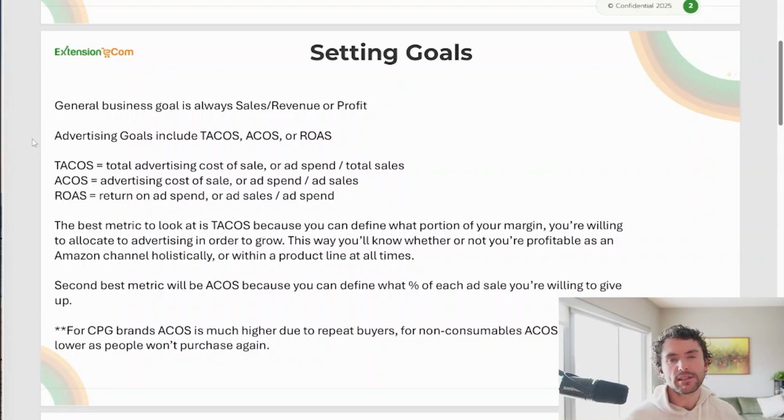Now, the second best metric is going to be ACoS because then you can see if you're profitable within your ads. However, I wouldn't recommend that because ads fuel organic rank on Amazon. Now, for CPG brands, ACoS is typically much higher because of the repeat purchase nature of the categories. You buy once, but then you buy 15 times on the back end if you like the product. And non-consumables typically need a much lower ACoS, much higher return because those people aren't going to be buying a standing desk like I'm currently using every 4 months, right? You're going to buy this and use it every 4 years. This standing desk brand does need to make a profit on each individual sale.